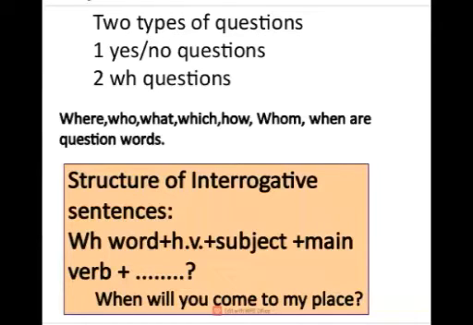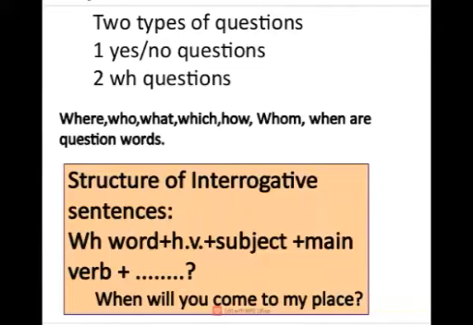See the structure of WH questions: WH word plus helping verb plus subject plus main verb, rest of the sentence and question mark. When will you come to my place? When is a question word, will is a modal, subject is you, come is the base verb, rest of the sentence, and a question mark is written at the end.